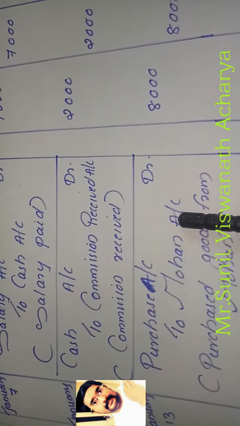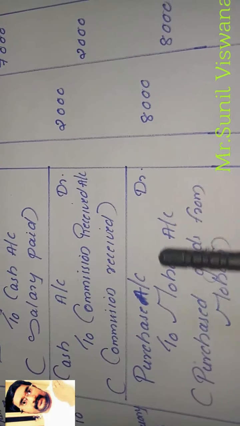January 13. When purchasing goods, which account do we debit? The purchase account. So purchase account debit. Mohan is our creditor, creditor increases. A creditor is a liability, and the liability rule is that when a liability increases, we credit. Mohan is our creditor, creditor is a liability, liability increases, so we credit.